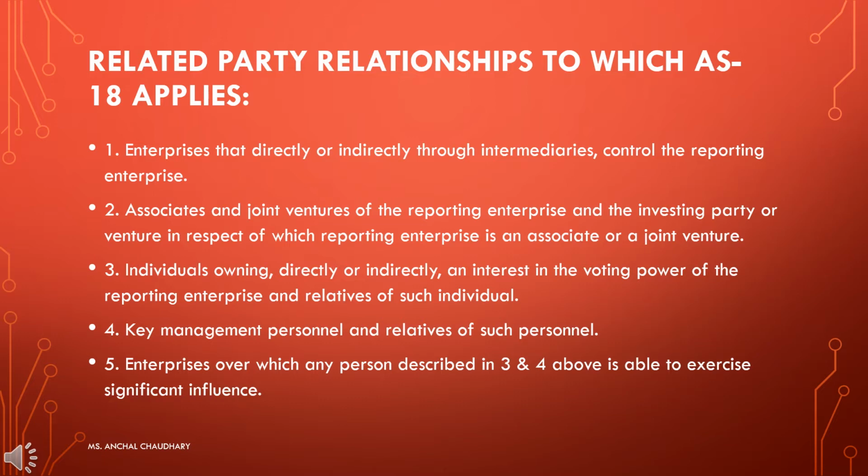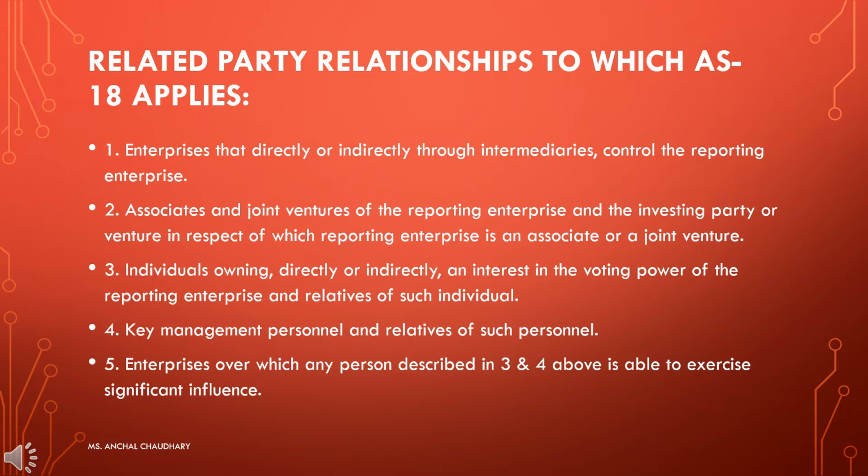So when a person is having a direct or indirect interest in the voting power, that will be considered under it. Fourth is your key management personnel and relatives of such personnel. In the fourth point, it states when a key management personnel or any kind of relatives related to that management personnel, that will be considered as a related party. And fifth is enterprises over which any person described in third and fourth above is able to exercise significant influence.